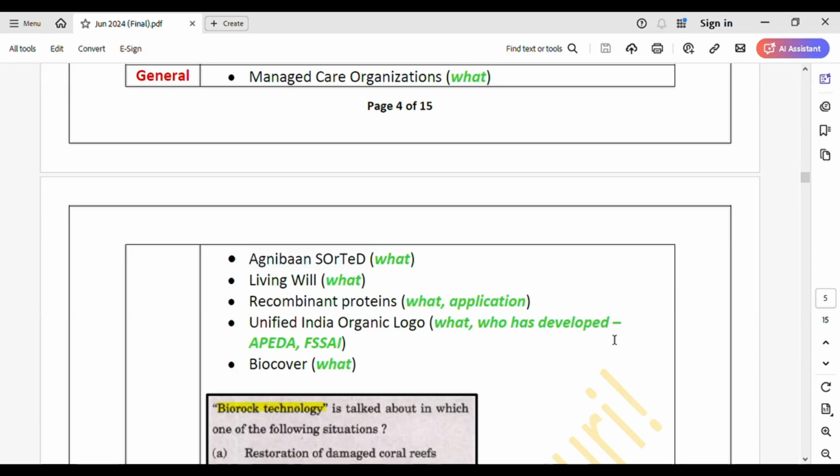Then what is a living will, right? Then recombinant proteins, what is it? What is the application?